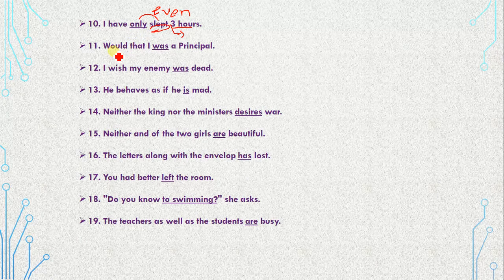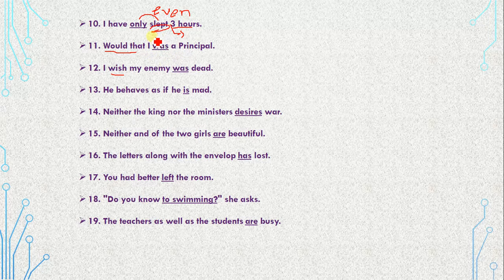Next, very important, would that I was a principal. Would that means wish. It means that both are the same. Would that again means wish. It is your desire. Again, as I wrote, I wish. It is clear. It's your desire. So would that also means it is your wish and desire. Would that I was a principal.